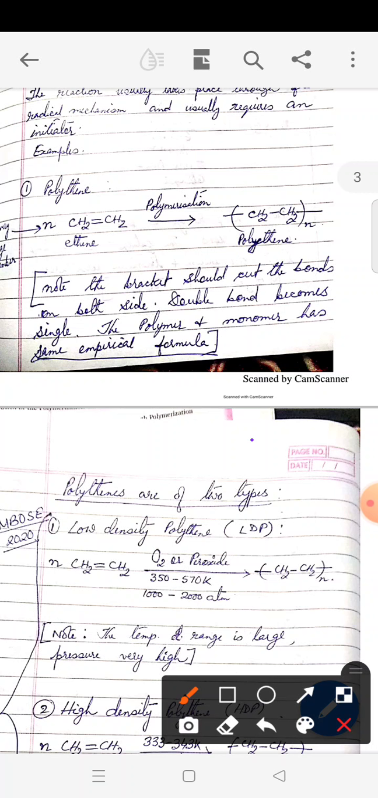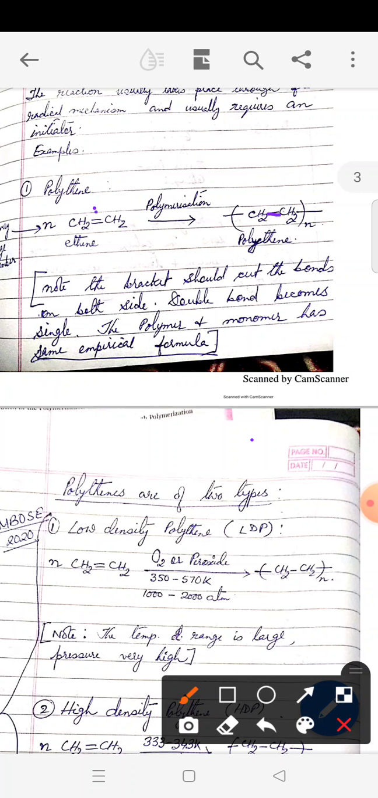So here, as the name suggests, polythene, you can understand it's a polymer of ethene. Ethene is CH2=CH2. Now during addition reaction, we all know the pi bond breaks. Only the pi bond breaks, not the sigma bond. So the double bond turns to single.